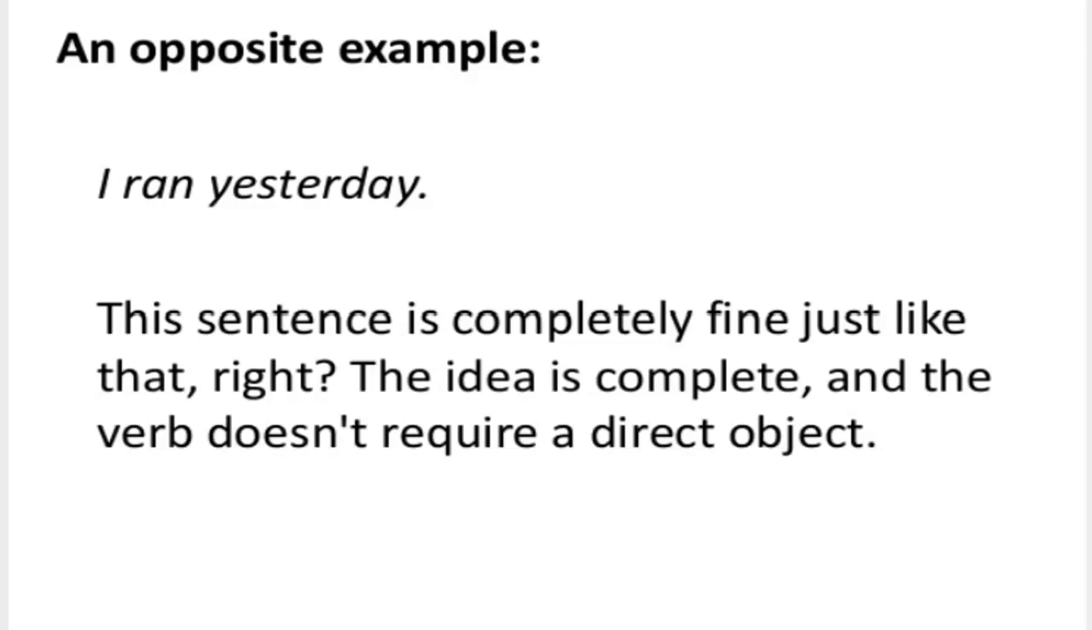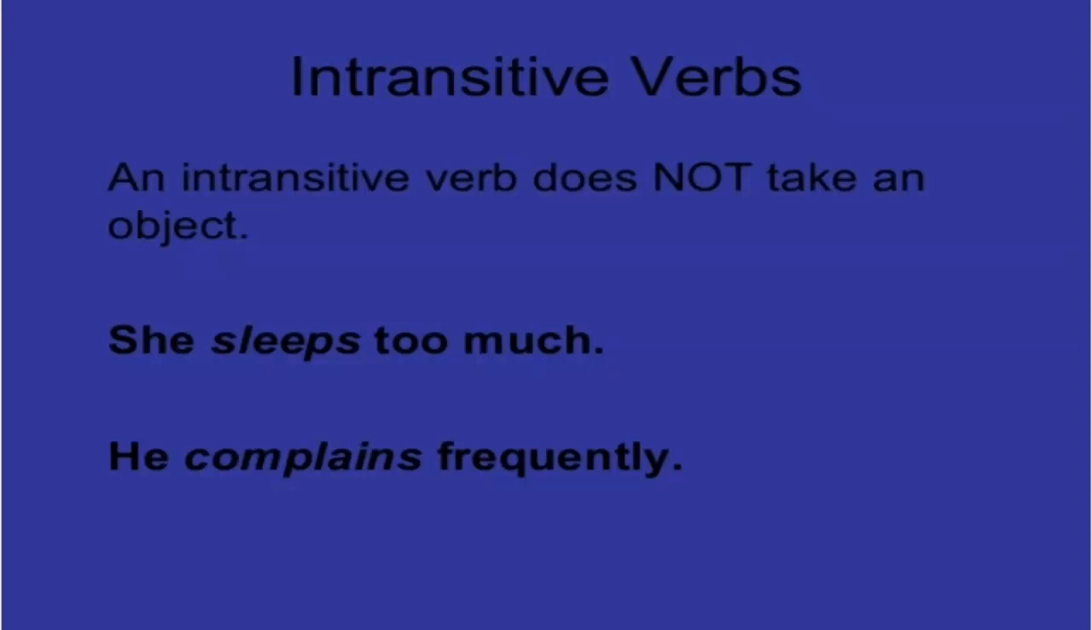I ran yesterday. This is a complete sentence, no? The sentence is completely fine, just like that. The idea is complete and the verb doesn't require a direct object. I ran yesterday. This is complete in meaning and we don't need an object for the completion of the meaning. So these types of verbs are called intransitive verbs. An intransitive verb does not take an object.